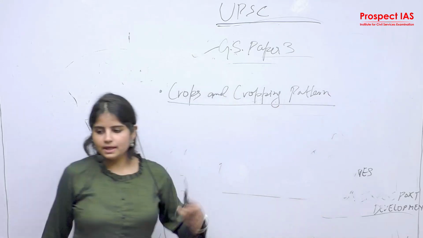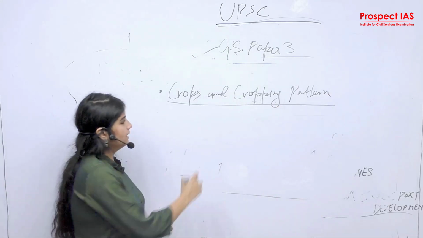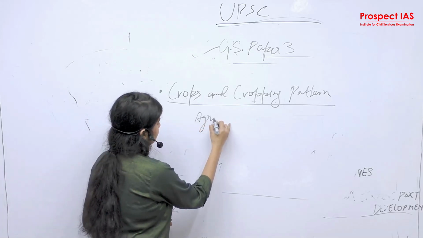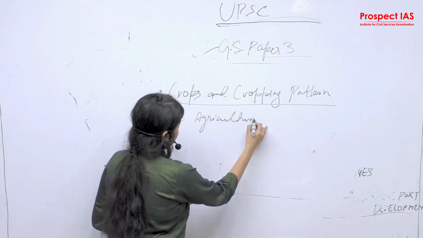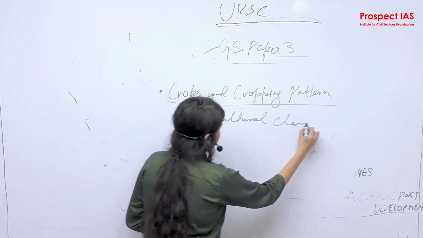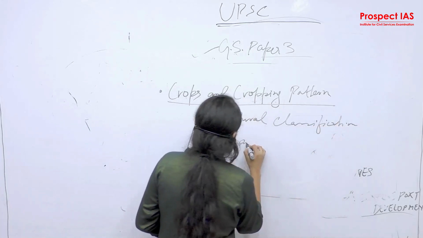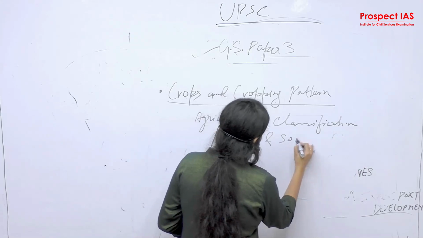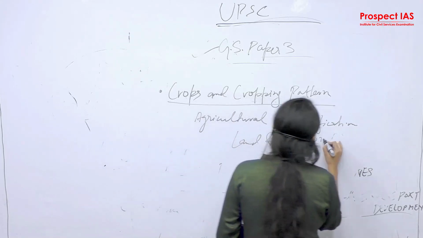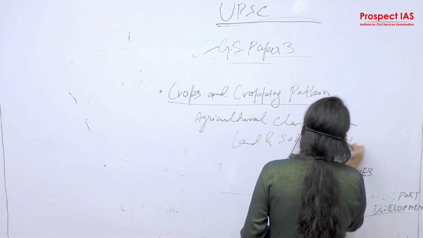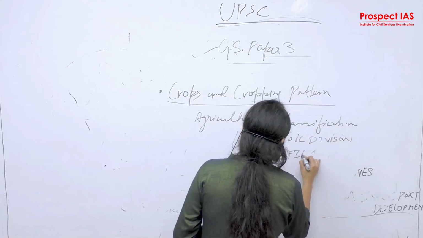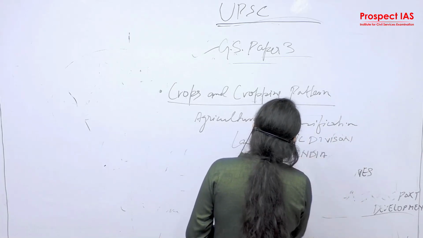Here, what comes under geography? Agricultural classification of land and soil division of India, correct?